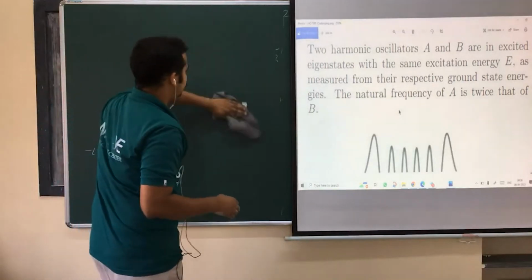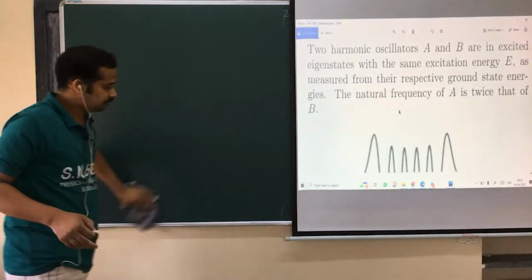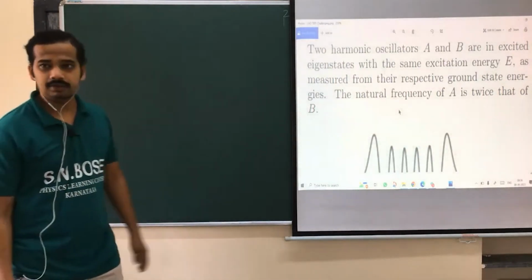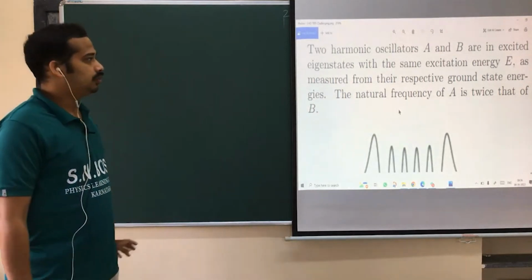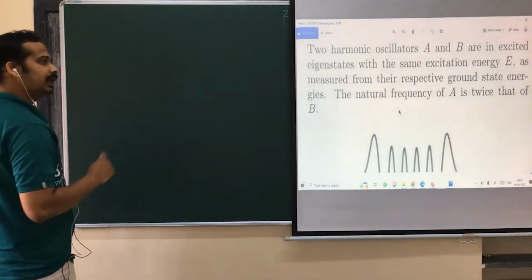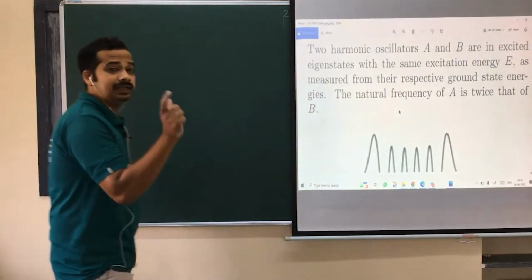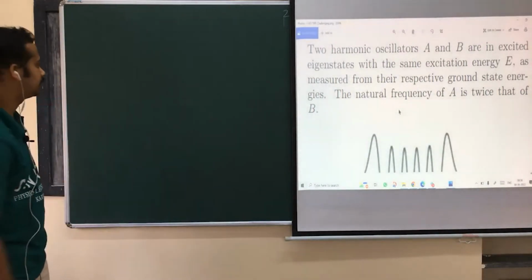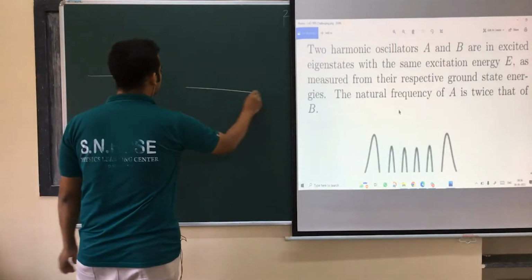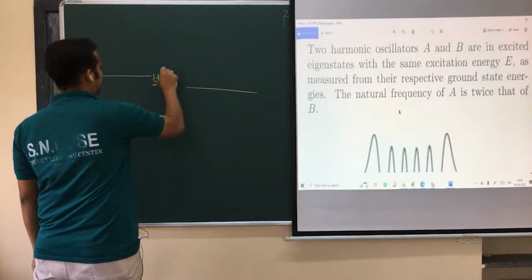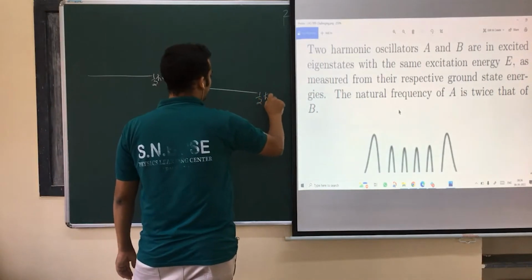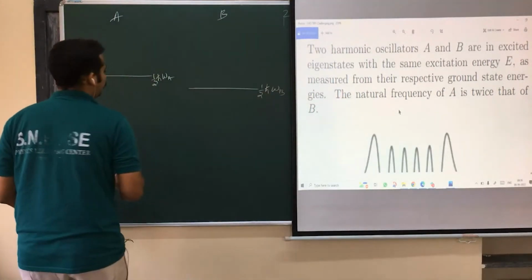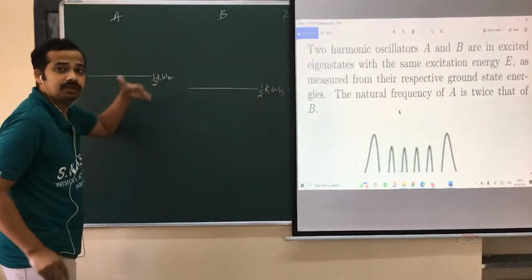Harmonic oscillator. Read the question carefully, because understanding the question is halfway to solving the problem. Understanding whatever they are communicating is very important. Two harmonic oscillators A and B are in the excited eigenstate with the same excitation energy as measured from the respective ground state energies. So suppose this is the ground state, half h bar omega A, and this is the ground state, half h bar omega B. This is system B, this is system A. Now what they are saying is their excitation energies are the same, measured from the respective ground state.